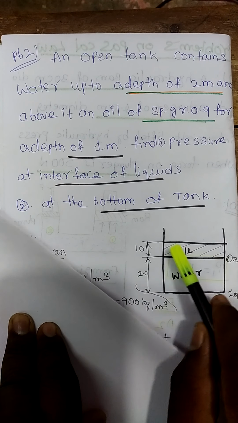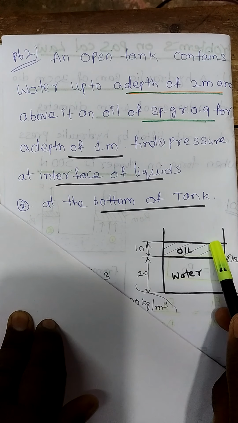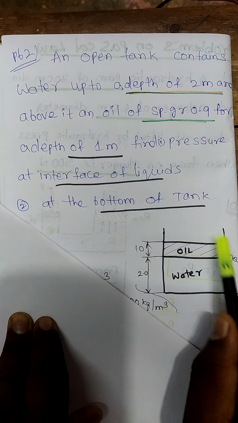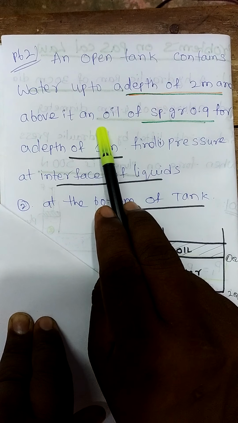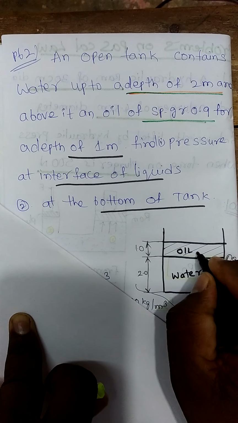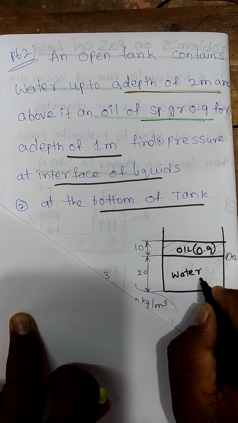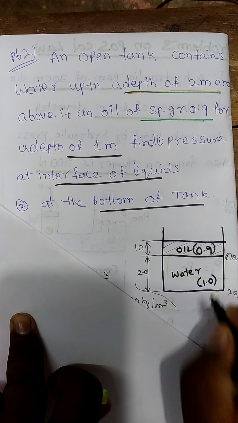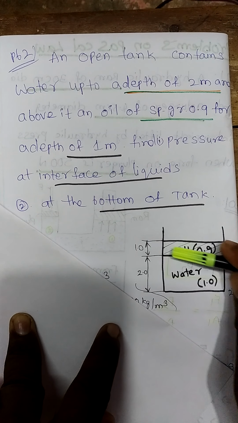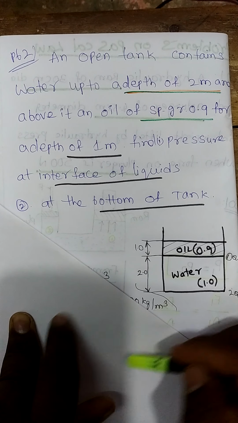On the water there is oil, some petrol type oil, which is forming like a layer. See here, above it an oil of specific gravity 0.9. That means this oil has a specific gravity of 0.9, and it is water. What is the specific gravity of water? 1.0, that we know. For a depth of 1 meter, so this is 1 meter depth and it is 2 meter depth.